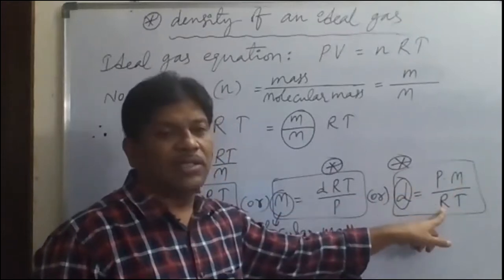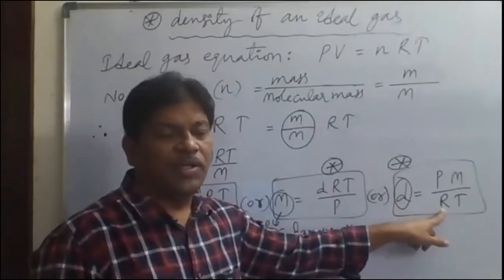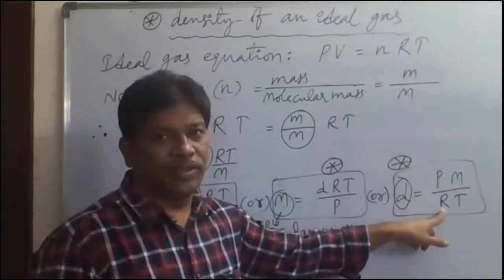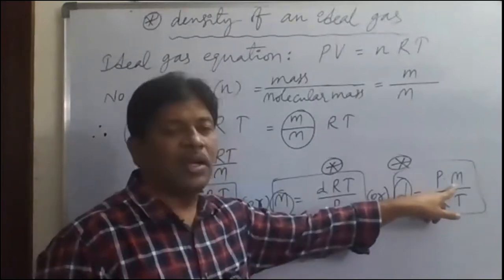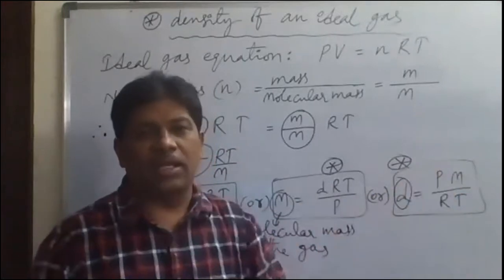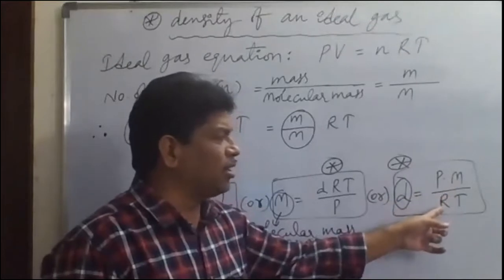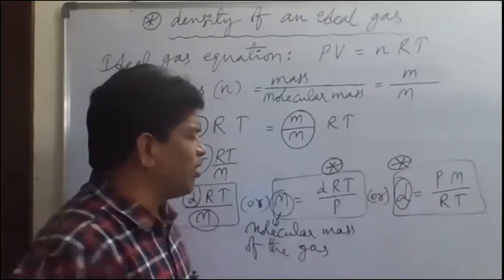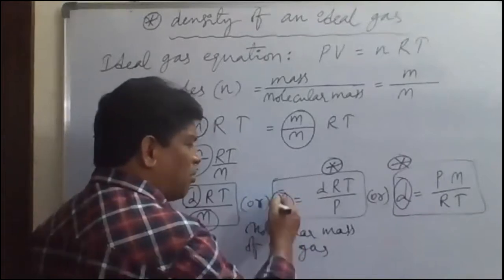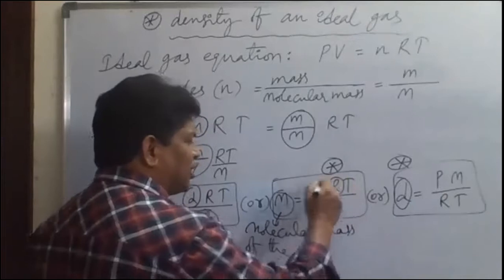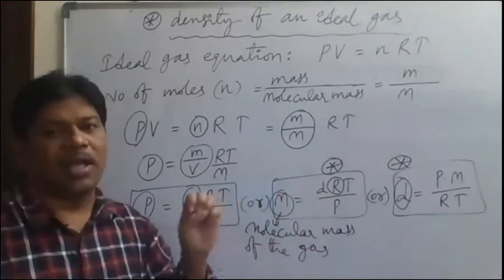And the R value is always constant for all the gases. What is the R value in liter atmosphere? It is 0.0821. M is the gram molecular mass, which we know by taking the molecular formula of the gas. So in all these expressions, what will be constant for the given gas? Gram molecular mass will be constant, and R will be constant.